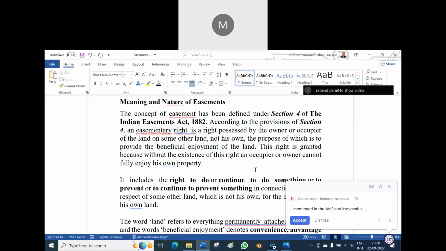See here, the easement, either the owner or the occupier. Occupier, sir. Whether he is the owner is not necessary. The occupier is also counted and he can claim the easement. The purpose of it is to provide the beneficial enjoyment of the land. The purpose of the easement is that one should not suffer and he should enjoy.